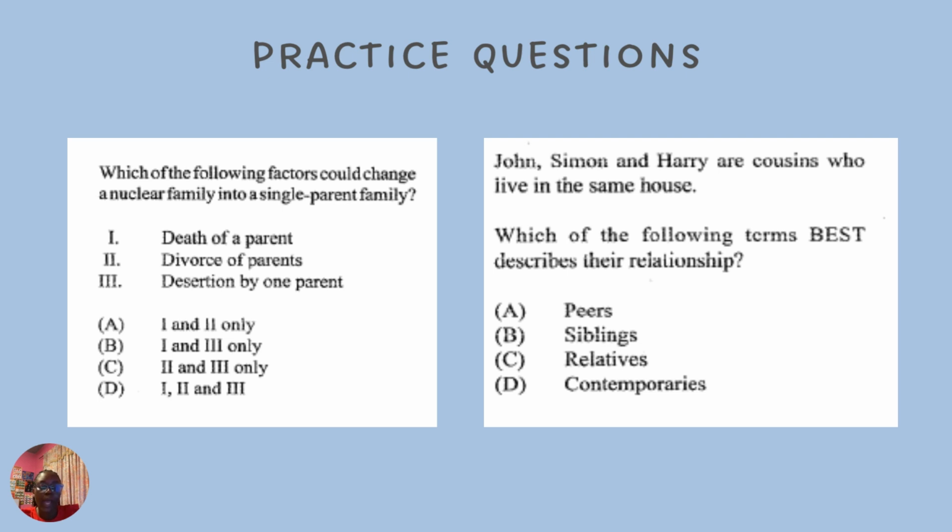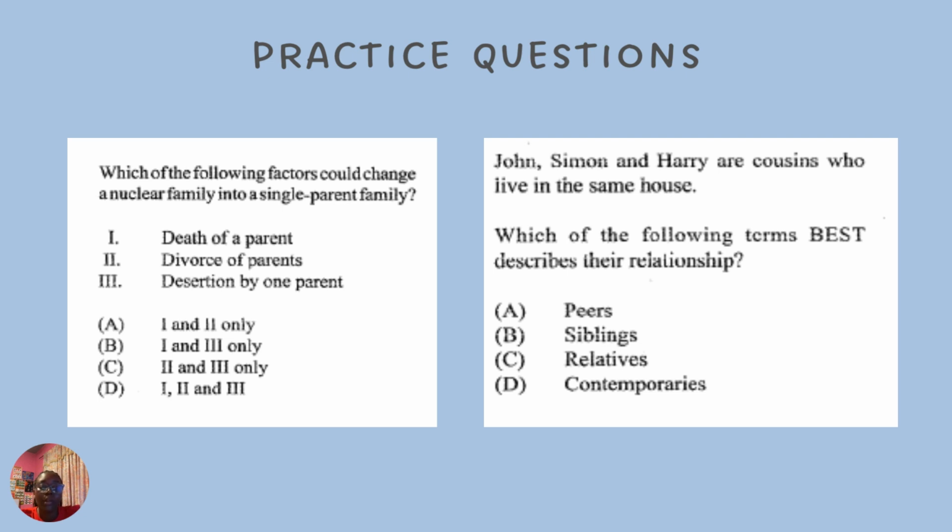So why would there only be one parent left? So is death of a parent correct? Divorce of parents? Do you notice that parents has an S on it? So it is not only one parent, it is parents.